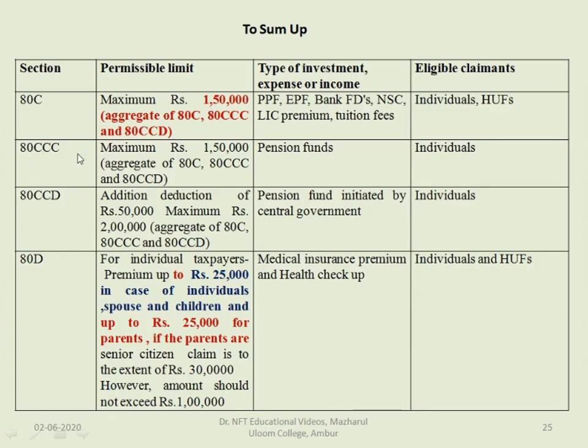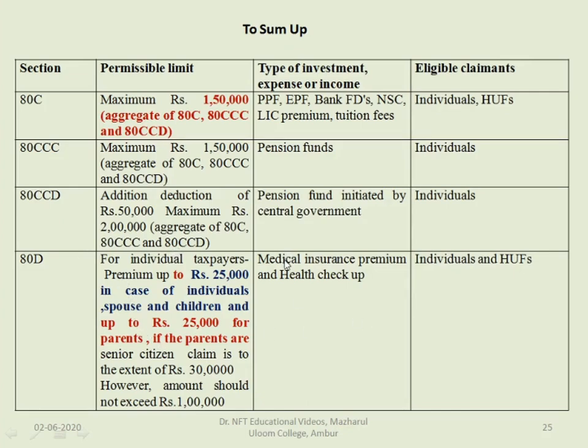Under 80CCC, it's related to pension funds, and along with the sections 80C, CCC and CCD, you can claim to the extent of 1,50,000 as deduction. In case of 80CCD, it's related to pension fund initiated by the central government. An addition of 50,000 can be claimed as deduction. So the maximum amount is 2 lakhs with a combination of 80C, CCC and CCD.